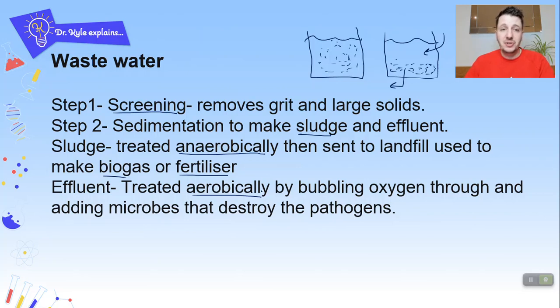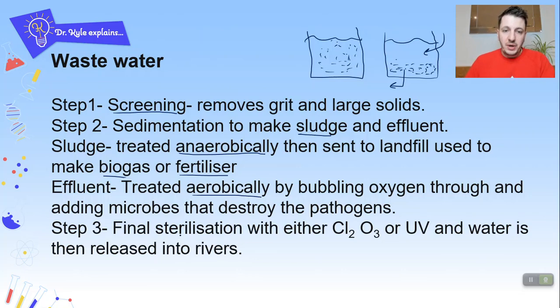You then go into another stage of sedimentation where all of those harmful microbes are taken out and allowed to settle again. You make more sludge, treat it anaerobically, and then there's a final step where we do a final sterilization, again using chlorine most of the time, but you could use ozone or UV, and the water is then released into the rivers.